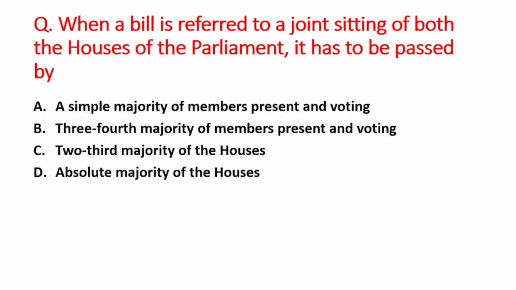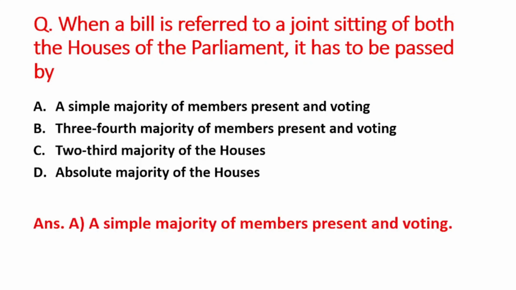Next question is when a bill is referred to a joint sitting of both the houses of parliament, it has to be passed by A option is a simple majority of members present and voting, B option is 3/4 majority of members present and voting, C option is 2/3 member of the houses, and D option is absolute majority of the houses. The right answer is option A, that is a simple majority of members present and voting.